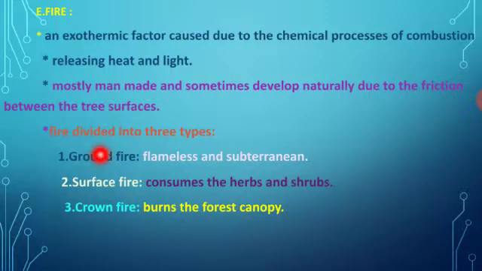So, fire is divided into three types: ground fire, surface fire and crown fire. Ground fire means flameless as well as subterranean. Surface fire consumes herbs as well as shrubs. Crown fire burns the forest canopy. Canopy means an umbrella-like structure.